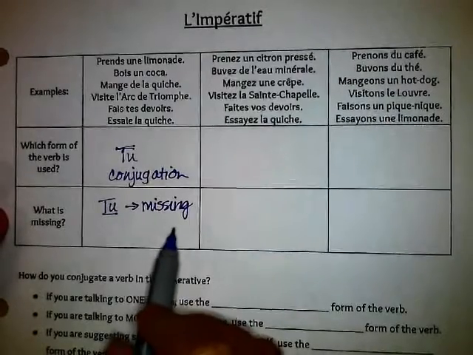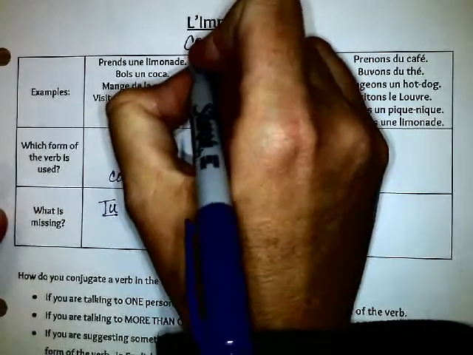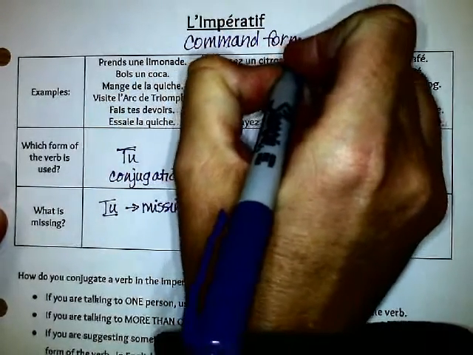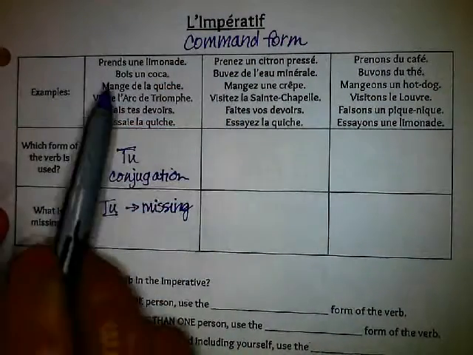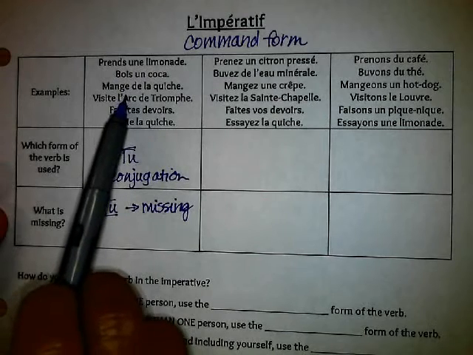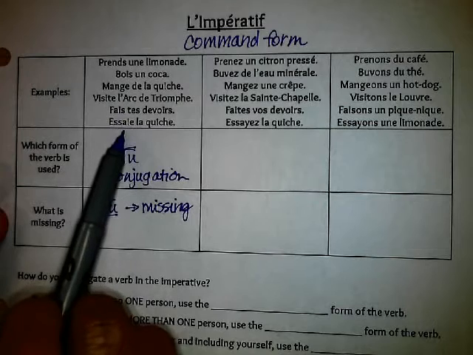Okay, these are commands. L'impératif is the imperative form. It means a command. So I'm going to write that up here. Command form. Okay, so it's when you tell someone to do something. Have a lemonade, drink a Coke, eat some quiche, visit the Arc de Triomphe, do your homework, try the quiche.